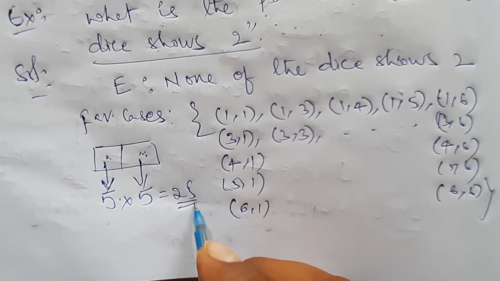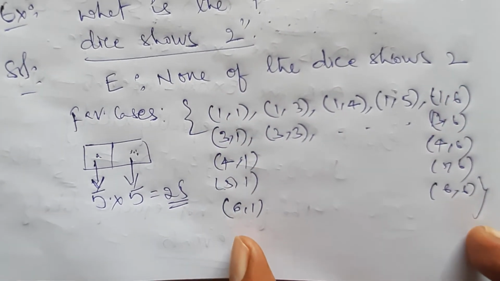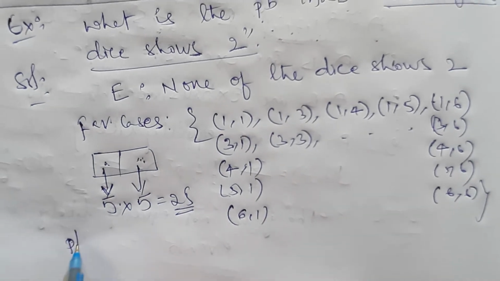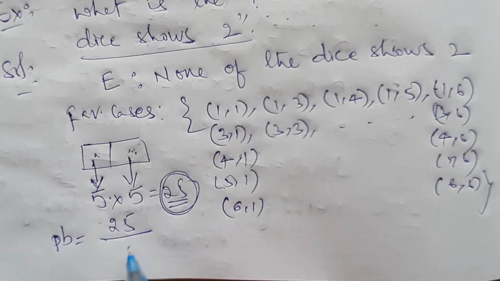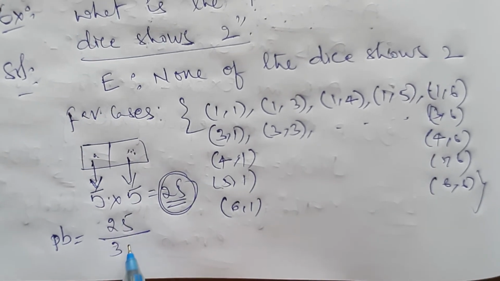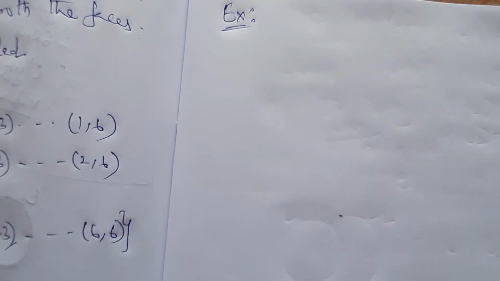Like this also you can calculate. Otherwise this is the regular method. Therefore probability is equals to favorable cases by total how many cases are there? Total outcomes 36. So 25 by 36.